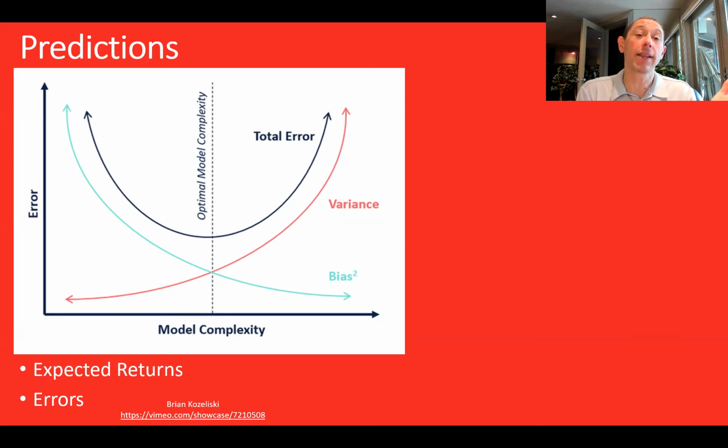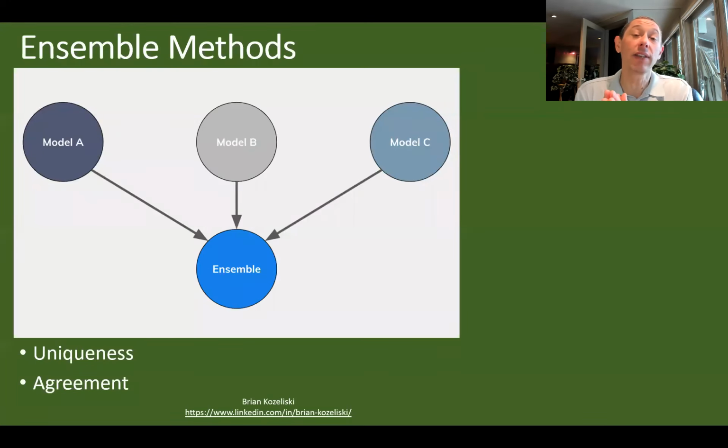We have learned that as the complexity of our forecasting models increases, one type of error decreases, but another type increases. So there is an optimal model complexity that will reduce our total error. And we also learned about ensemble methods. That basically says if we have unique models and put them together where they agree, those forecasts are going to be better than each of those individual models in isolation. Now, I want you to think about a model that has outputs, say something like strong sell, hold, buy, strong buy. So think about that as we talk about these different types of ensemble methods.